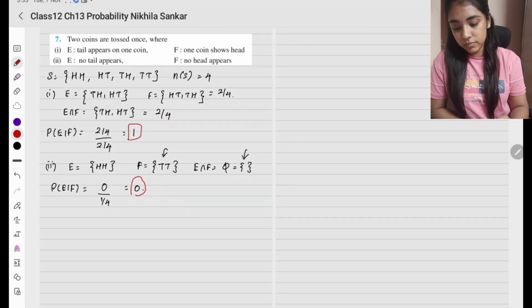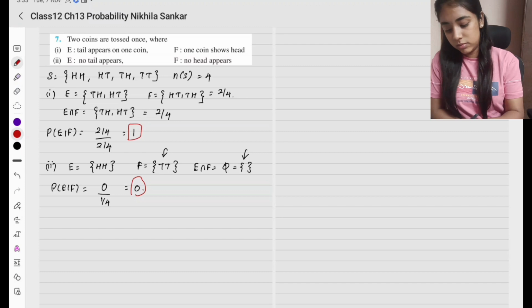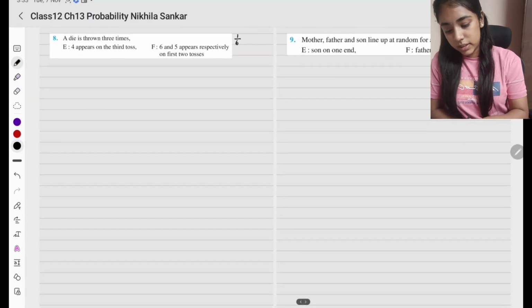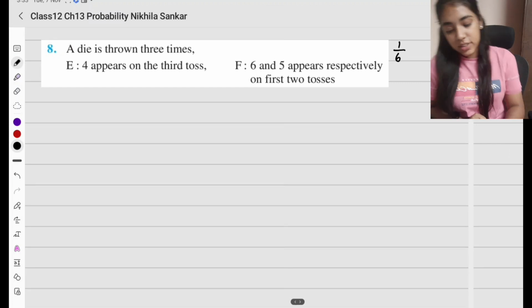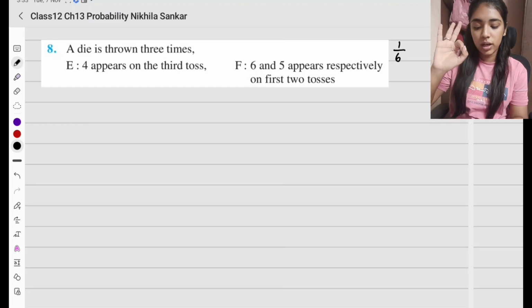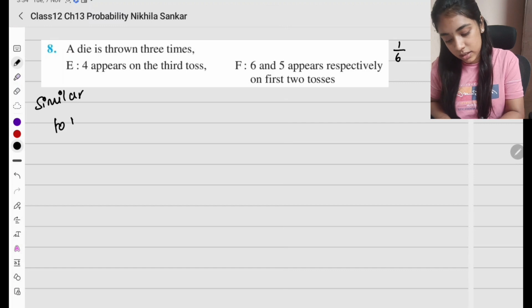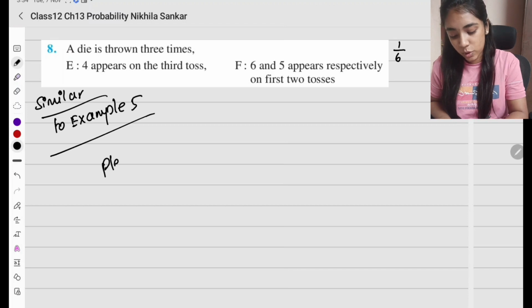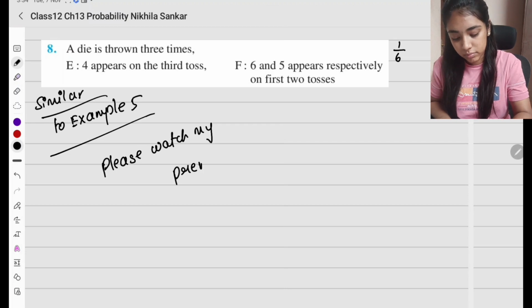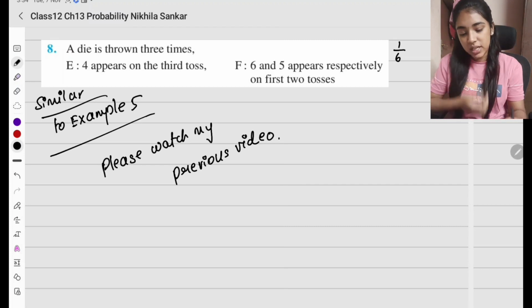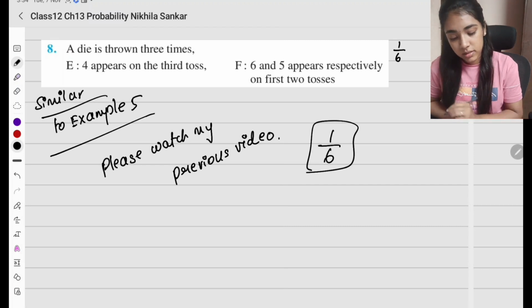Please copy. Question number 8. A die is thrown 3 times. 4 appears on the third toss, given that 6 and 5 appear on the first 2 tosses. This is similar to example 5. Okay, please watch my previous video. It's the exact same question. The answer is going to be 1 by 6.